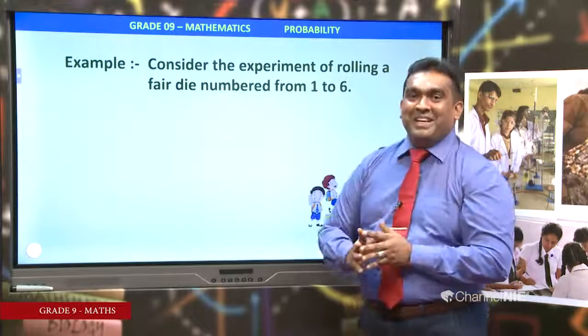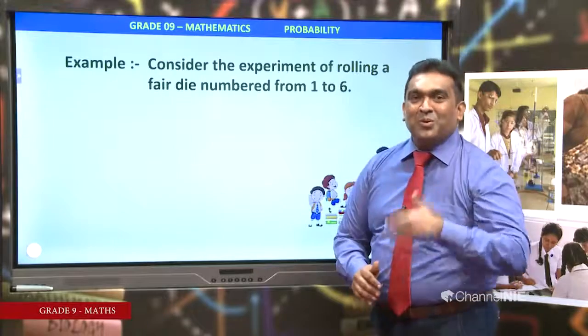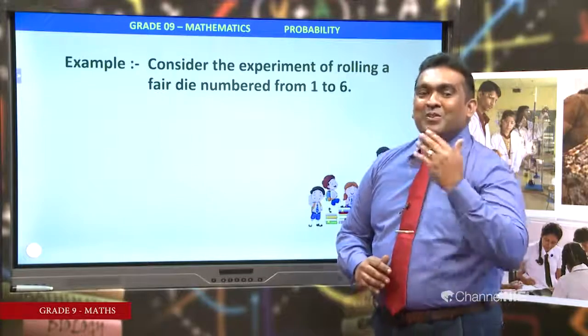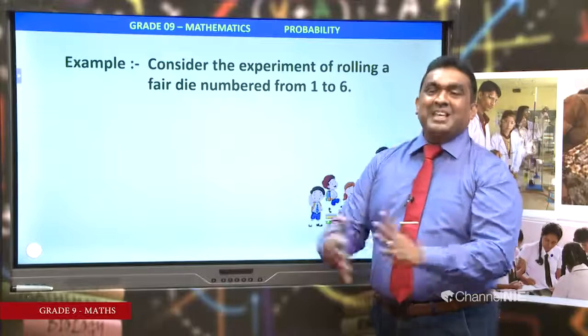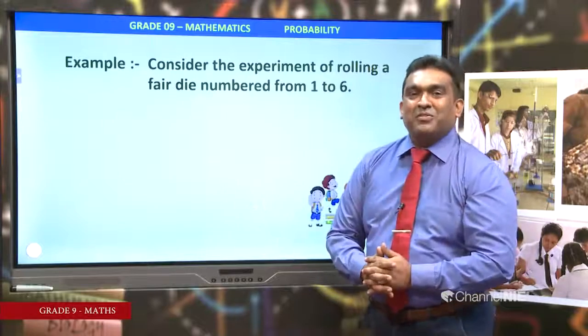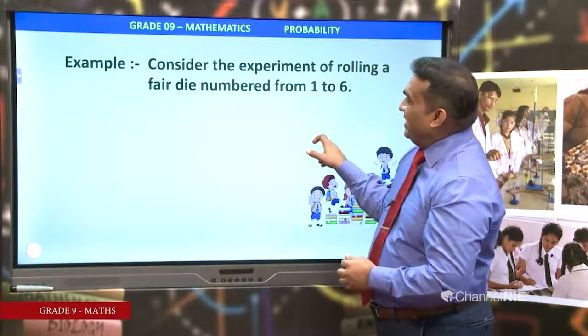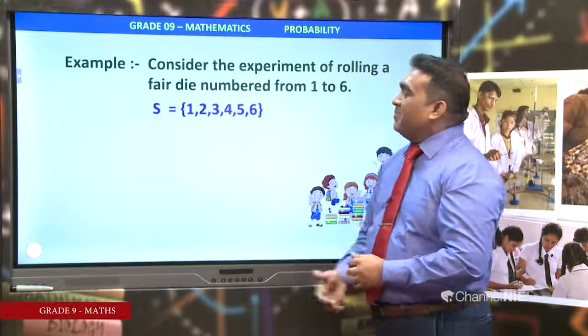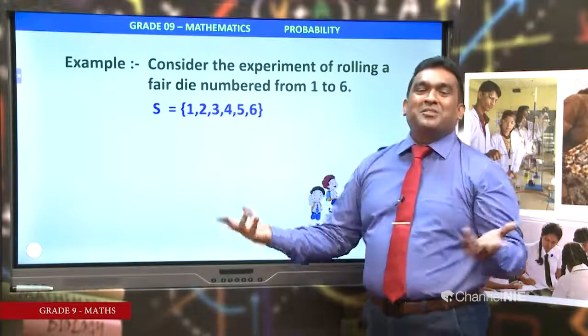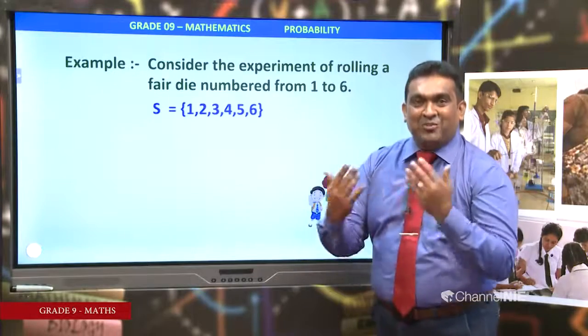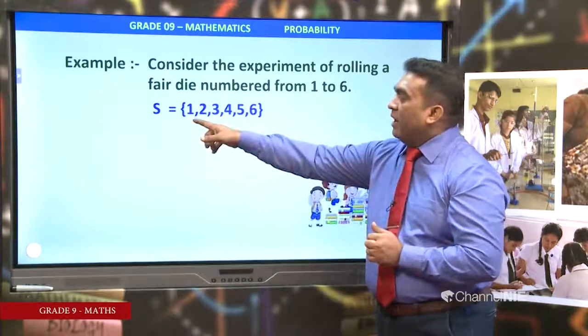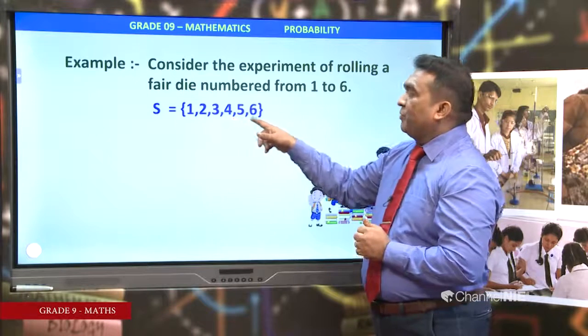How many numbers there? 1, 2, 3, 4, 5, 6. 6 outcomes. Total number of outcomes are 6, right? Then what is the sample space? Total outcomes of the experiment. S is equal to {1, 2, 3, 4, 5, 6}.